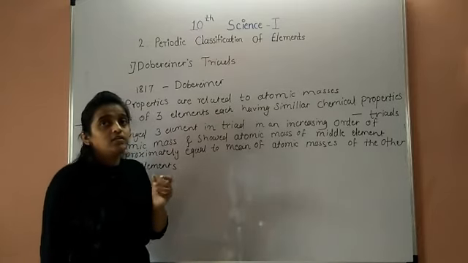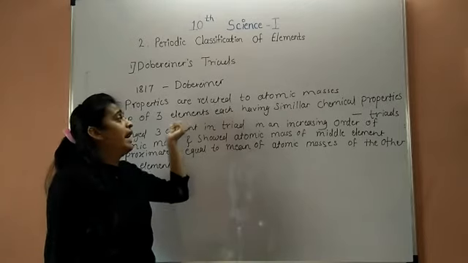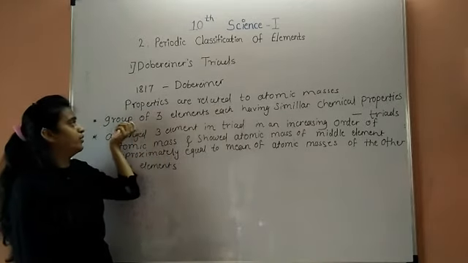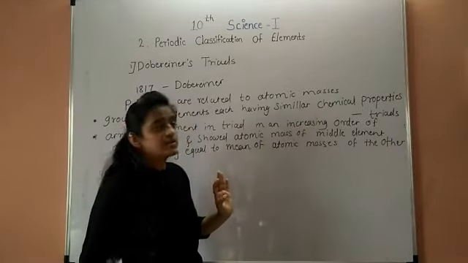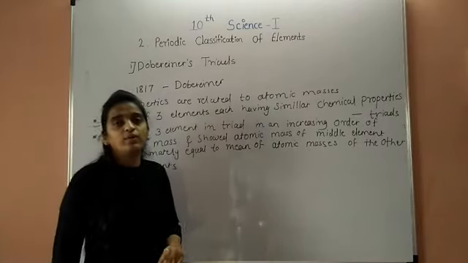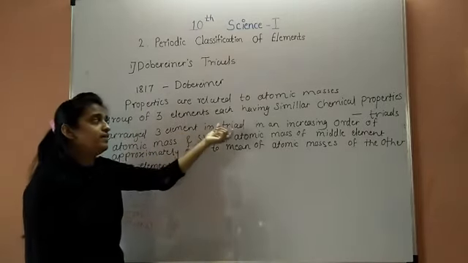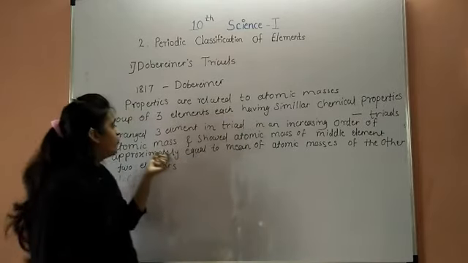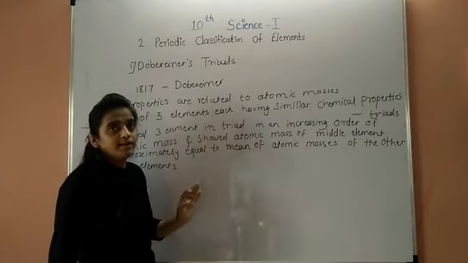A group of three elements having similar chemical properties is called a triad. He arranged the three elements of a triad in increasing order of atomic mass and showed the atomic mass of the middle element.